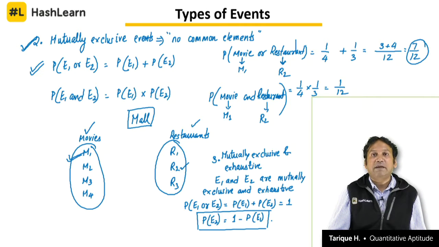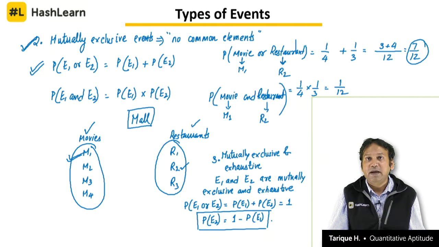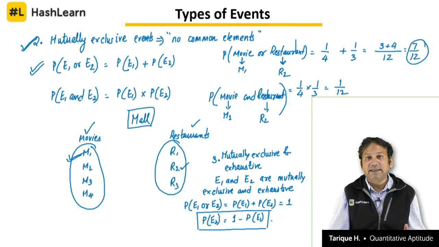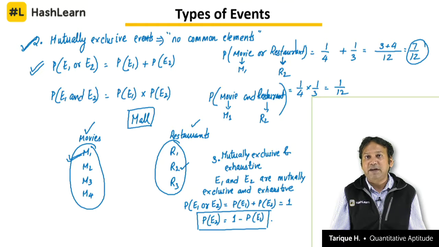Let's say, for example, tossing a coin, we can get either heads or tails, and out of the two one must happen. So getting heads or tails are mutually exclusive and exhaustive. Let's say, for example, we talk about appearing in an examination. There are two possible outcomes, passing in the exam or failing in the exam, and out of the two one must happen. So they are mutually exclusive and exhaustive events. If I tell you that the chance that a person will pass in the examination is 70%, that means the chance that he will fail is 30%. You can subtract 100% minus 70% to find out the chance of failing, because there are only two possible outcomes, passing or failing.